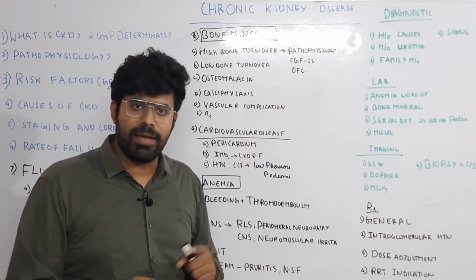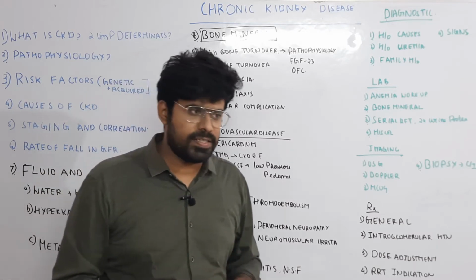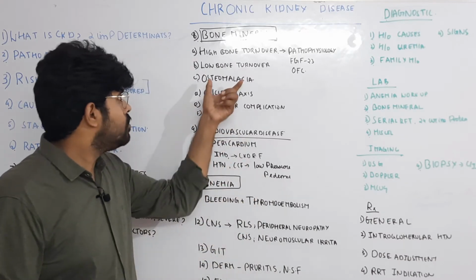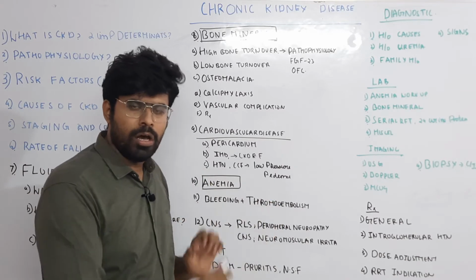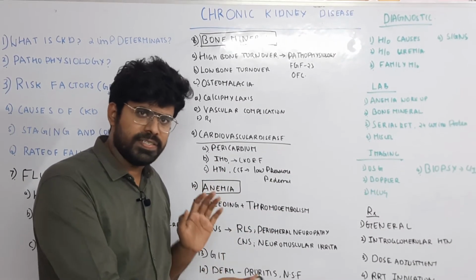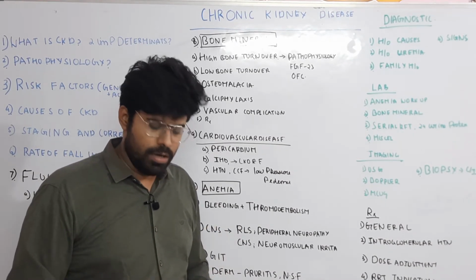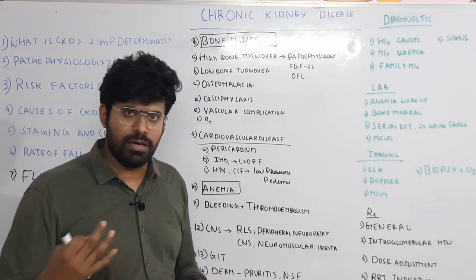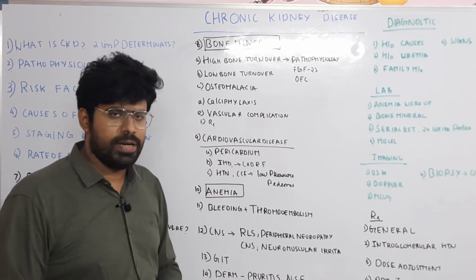Patient can present with bone pain, pathological fracture, bone marrow fibrosis, and there will be resistance to the given erythropoietin. So what is low bone turnover? Low bone turnover means there will be low parathyroid hormone. How can the parathyroid hormone be low? The parathyroid hormone has to be suppressed. What suppresses the parathyroid hormone? The calcium supplementation, the calcium carbonate which you give, or the vitamin D supplementation which you give, or because of the presence of calcium in dialysis preparations, they can cause low bone turnover disease.